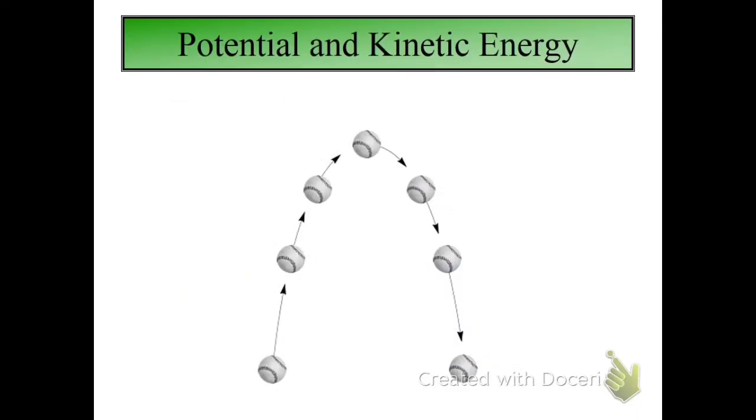Potential and kinetic energy can go back and forth. So if you throw a ball into the air, for example, it has kinetic energy when it leaves your hand, and it has potential energy as it reaches the apex of its flight, but then it gains kinetic energy as it falls back down to the ground because of gravity.